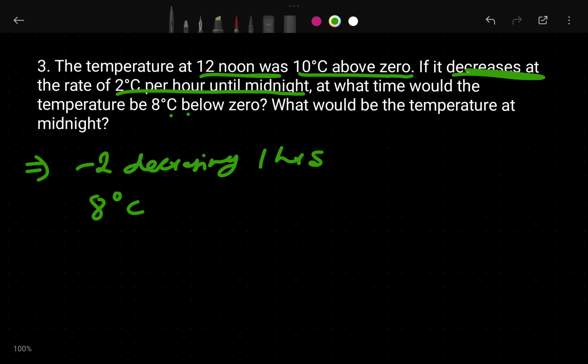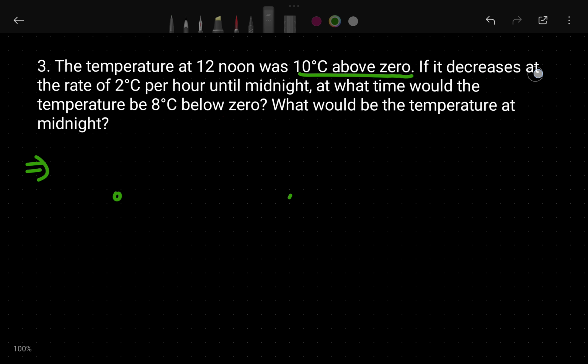Okay, if it is decreasing, then at which time? It is asking for the time below zero. Okay, so it is asking for time. Actually, this question has become a khichdi, so you may not understand anything. I made this question like a khichdi.